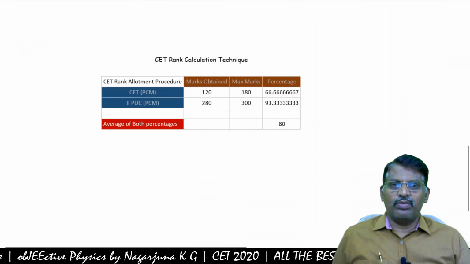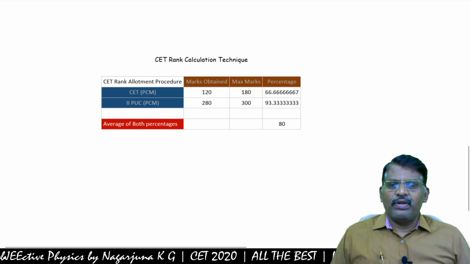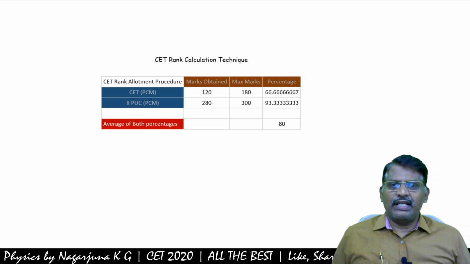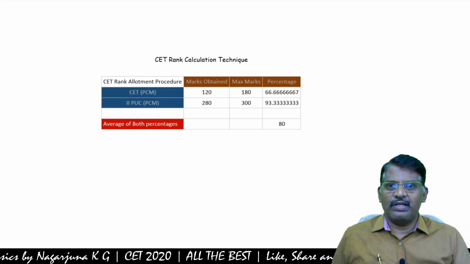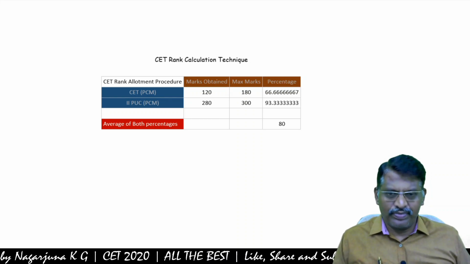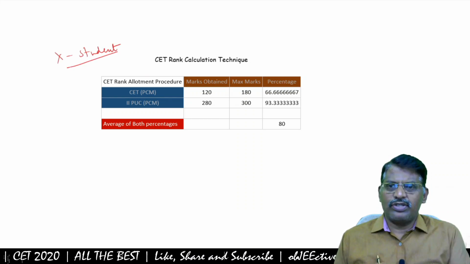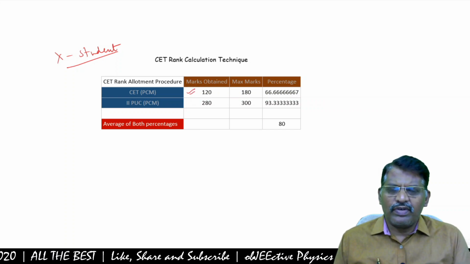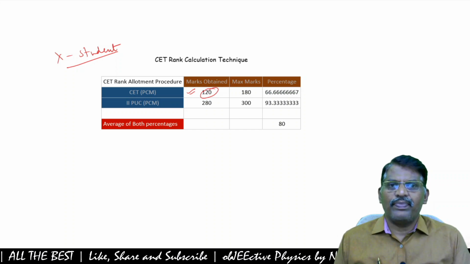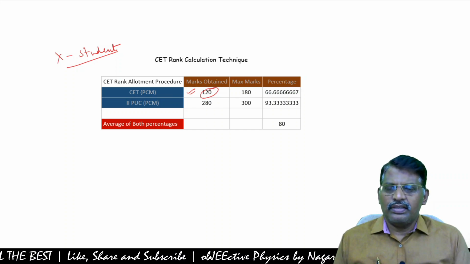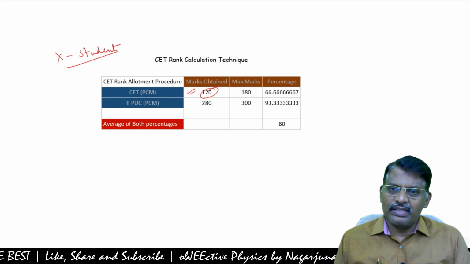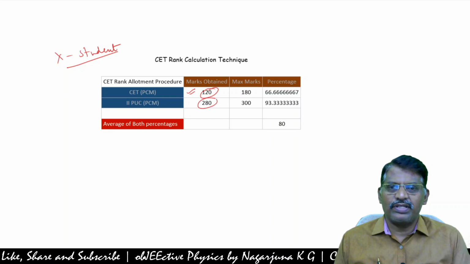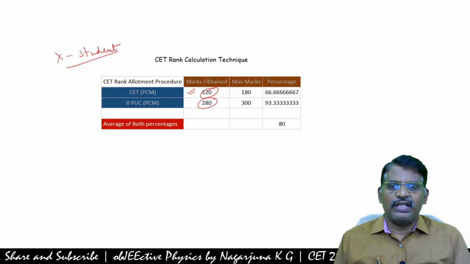And now another most important point here, the CET ranking procedure, CET rank calculation techniques. I am giving you one example. Say some student X got 120 for 180 in his CET, and the same student in his second PUC, PCM, physics, chemistry, mathematics, let us assume scored 280 for 300.